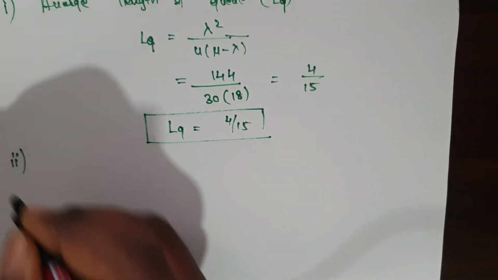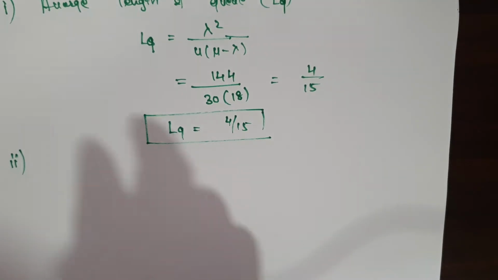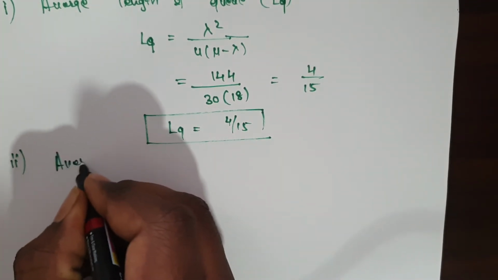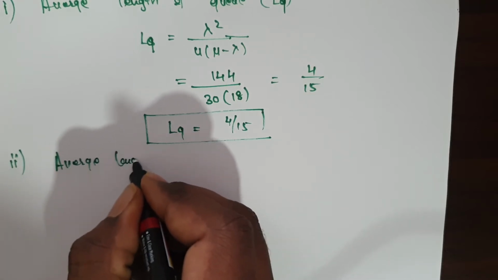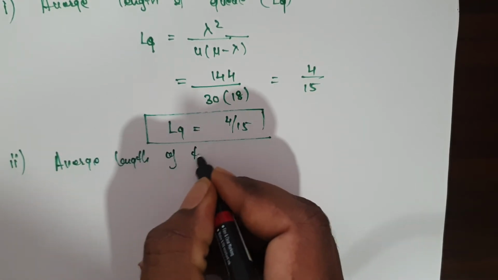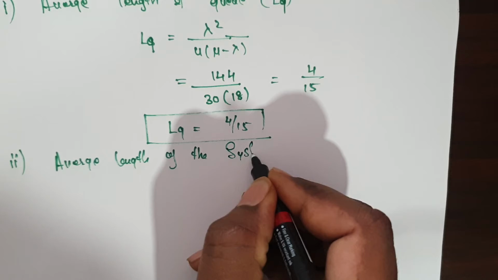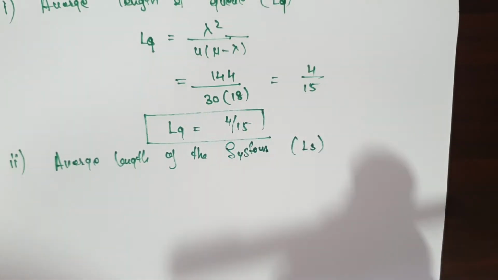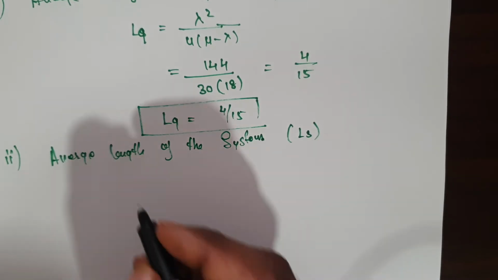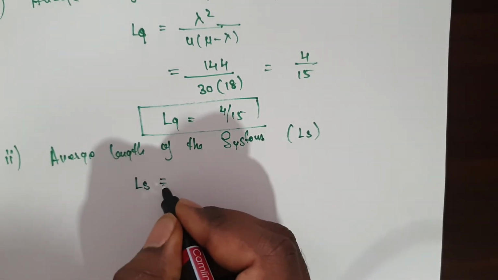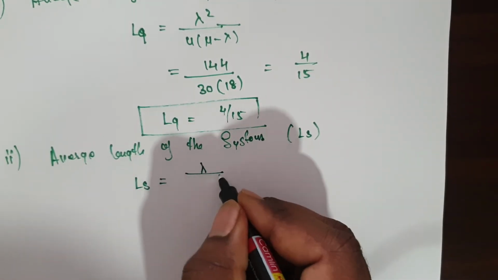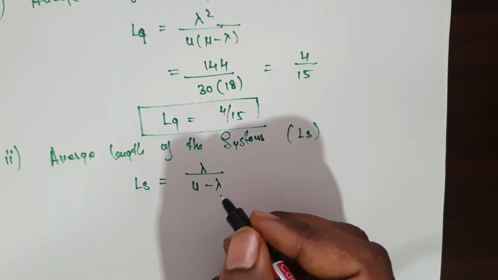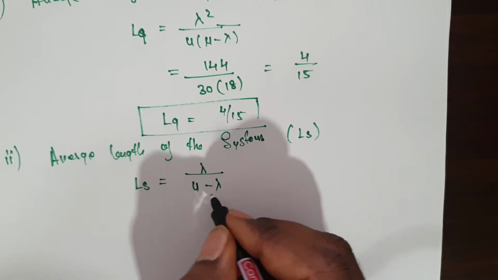In the second bit he is asking for the average length of the system, that is designated with the letter LS. What is the formula for LS? Lambda by mu minus lambda. In the previous video also we used this formula.